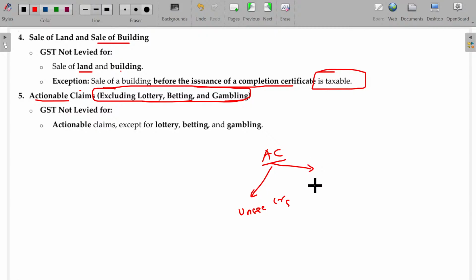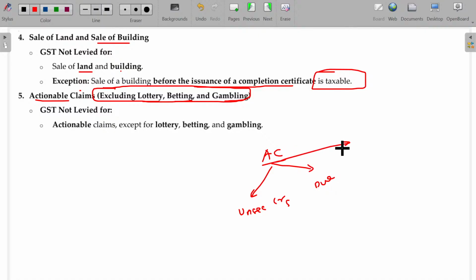Not only that, any due recoverable from some third party. Probably I let out my property, and the tenant failed to pay the rent for more than 2 years. Now I have the right to recover that amount by taking legal action. That is also considered an actionable claim.